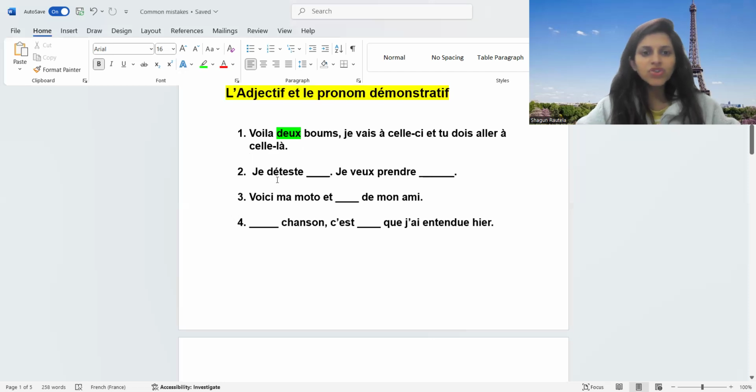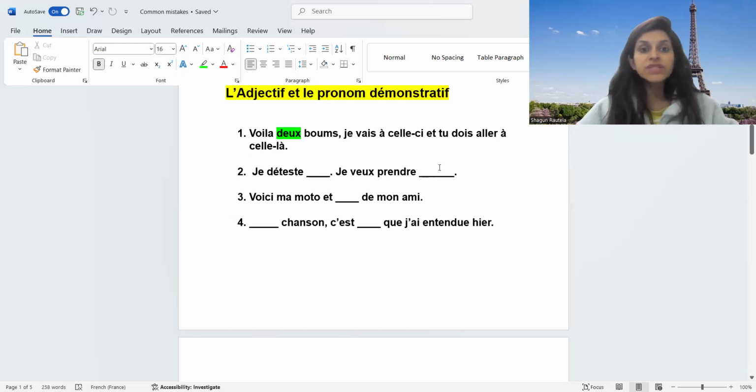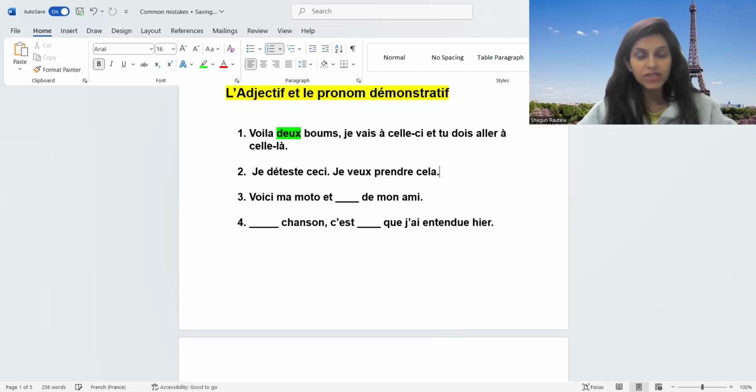Number two, students are also not able to differentiate when to write ceci and when to write cela, these neutral pronouns. If you see my sentence, I hate dash, I want to take dash. Now, what is this dash? I don't know. When I don't know, there is no noun mentioned, so I'm going to take it as a neutral pronoun. Je déteste ceci, je veux prendre cela. So keep a note of this one as well.